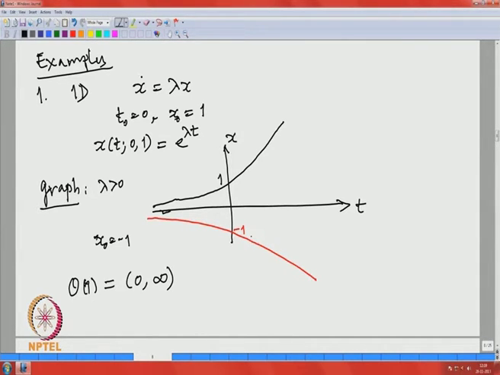Similarly, for minus 1, this is minus infinity to 0. Again, graphically we will be doing that most of the time, which you can represent on the line.